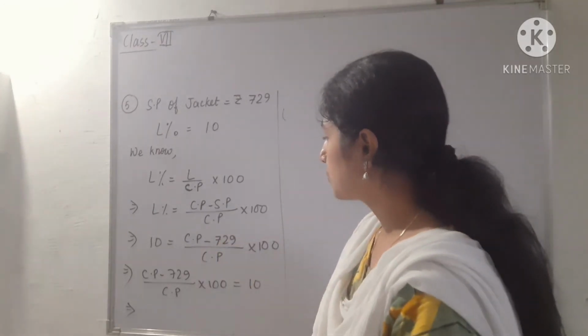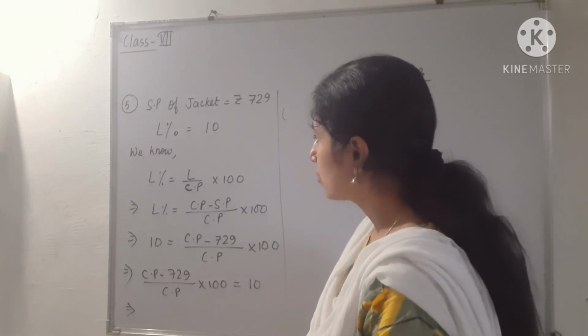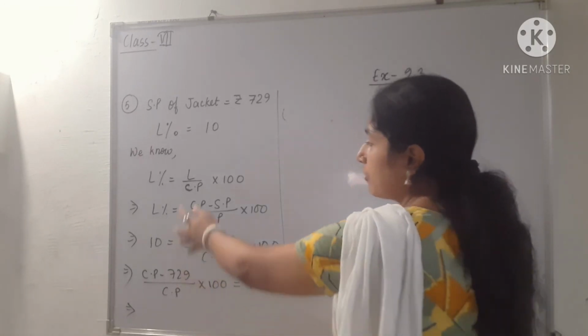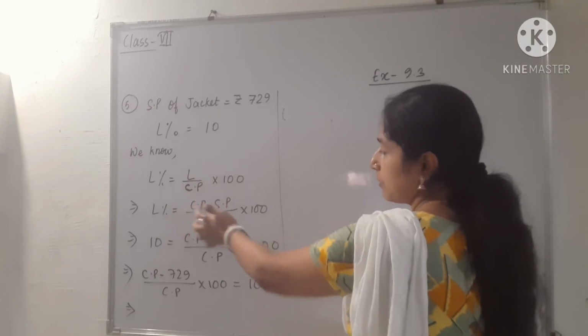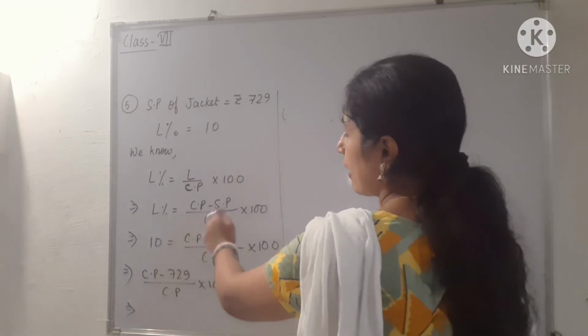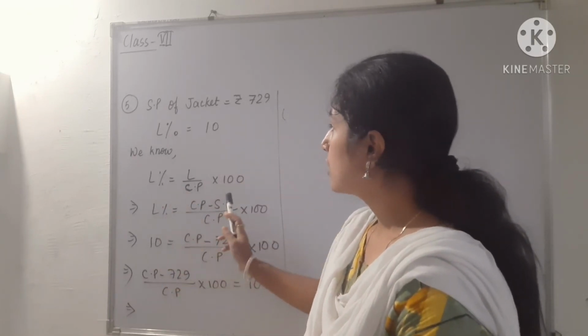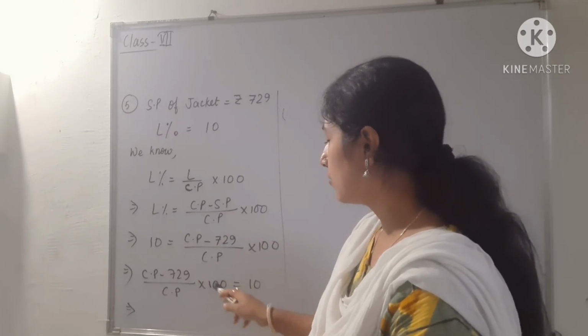From this expression we can first find the loss. If we write CP minus SP in place of loss, then we can directly find the value of CP. So loss percentage is 10, selling price is given, 729 by CP.